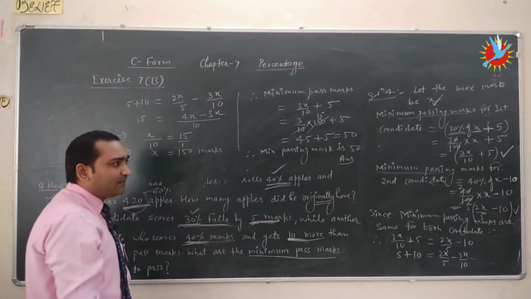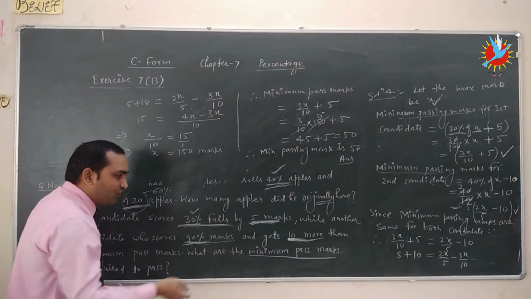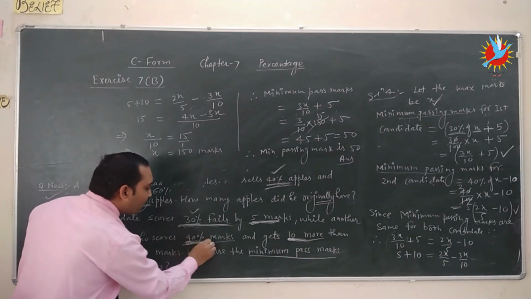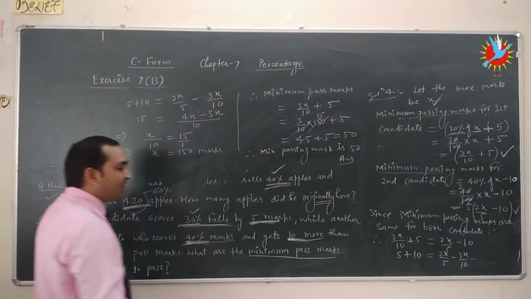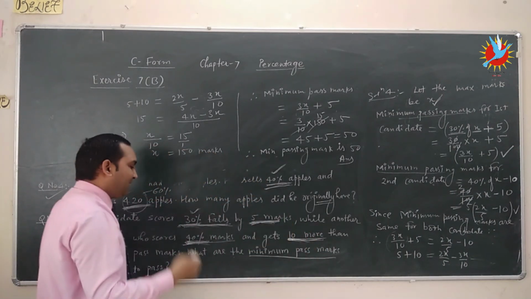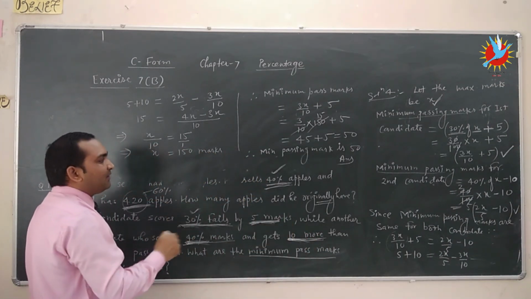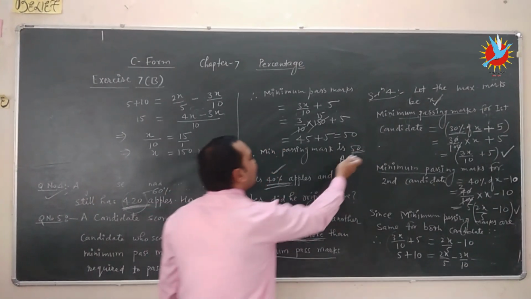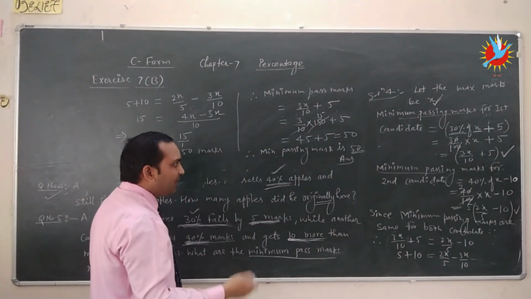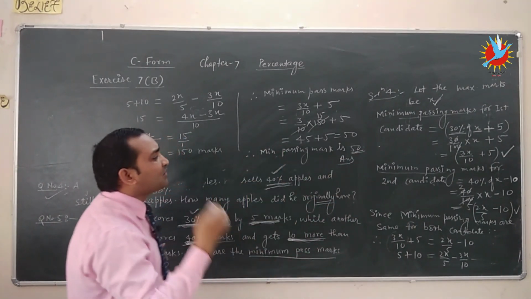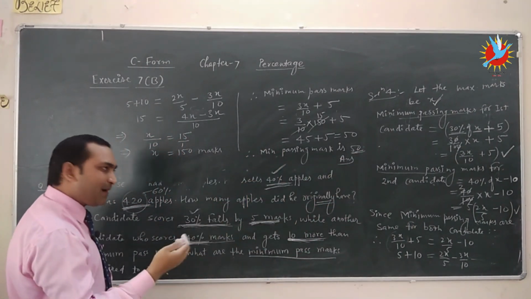Second condition given: the other student, the next candidate, who secures 40% marks, and the second candidate gets 10 marks more than the minimum marks. It means the second candidate was getting 40% marks, which is 10 marks more than the minimum passing mark.